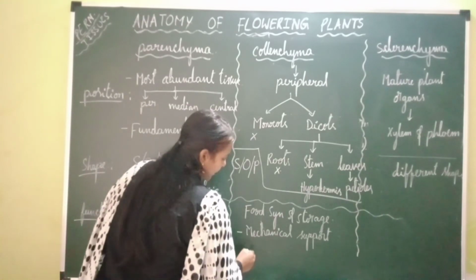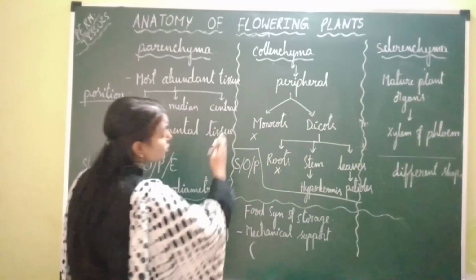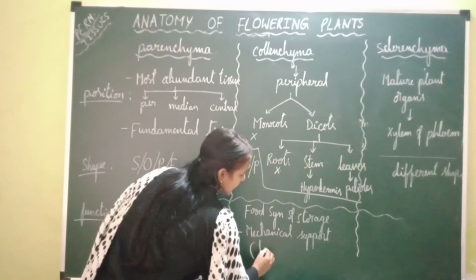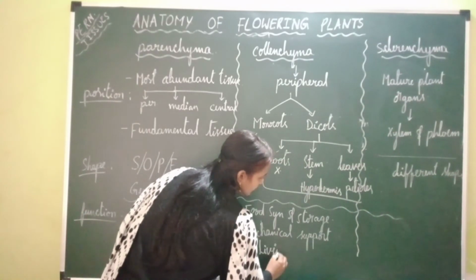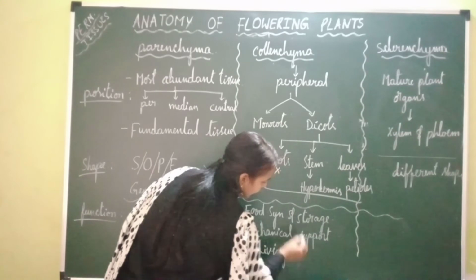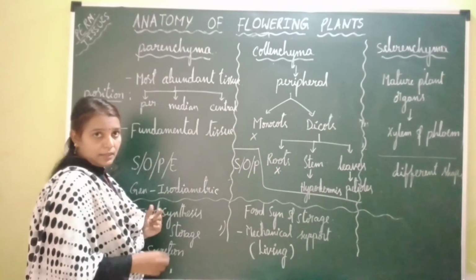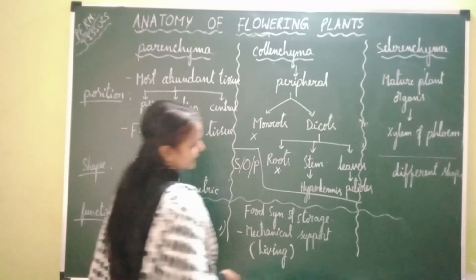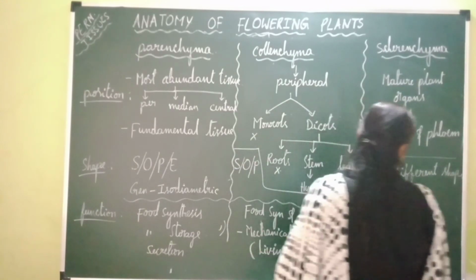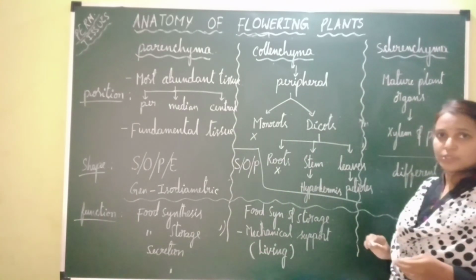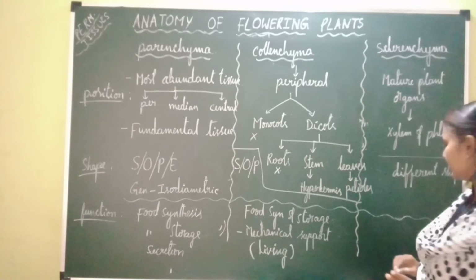And here one more point I want to tell you. Collenchymatous tissue is living mechanical tissue. That means it is made of living cells. Next, coming to sclerenchymatous tissue. It is also involved in providing mechanical support.